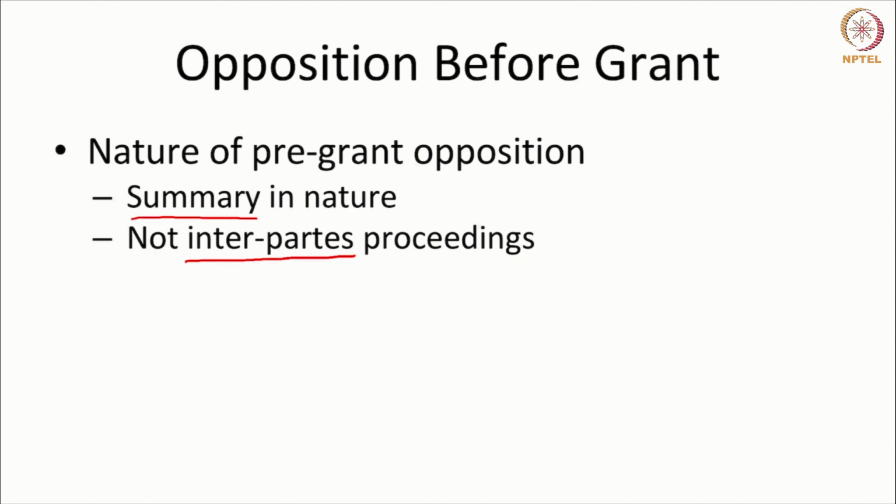Now, the proceeding is largely between the applicant and the patent office. The third party does the job of a friend of the court, amicus curiae. He assists the patent office. So he's a friend of the patent office. He assists the patent office, or the courts have used the language, he aids the examination. So he helps the examination of the patent.